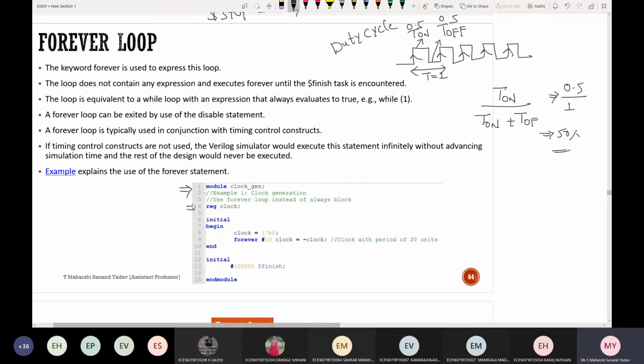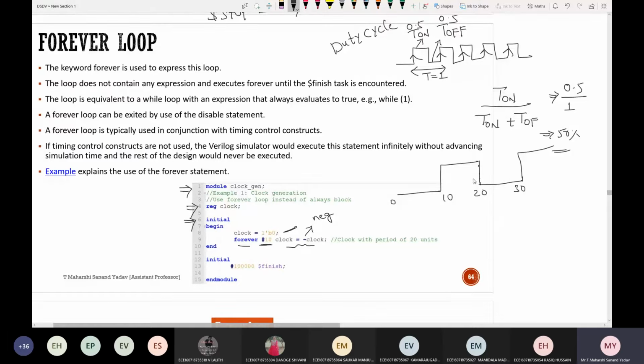Next. Register clock, initial begin. Here I'm initializing the value of clock to 0, and forever. What is this #10? It is a delay. Initially the clock will be 0. After 10, clock is equal to what? What is the symbol? Negation, which is nothing but complement. So if it is initially 0 for 10 nanoseconds, after that it will be 1. Next, after another 10, which is 20, it will change to 0 again, and so on for 30.